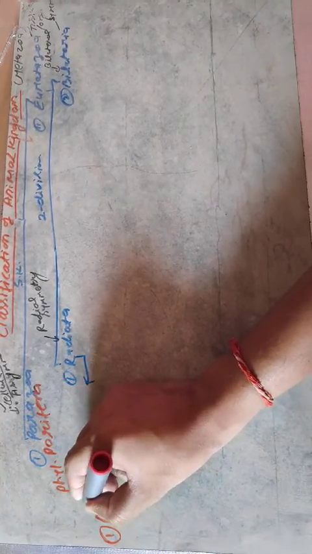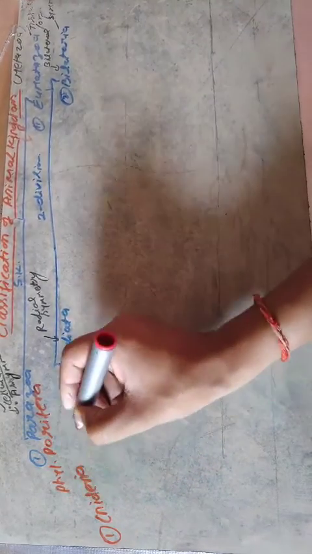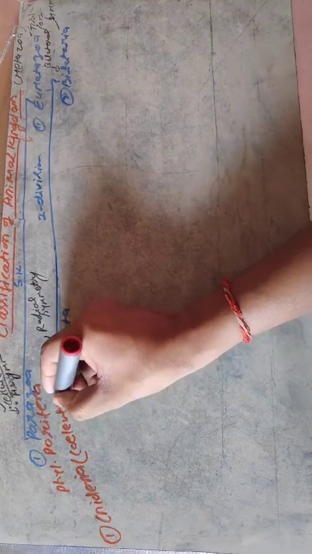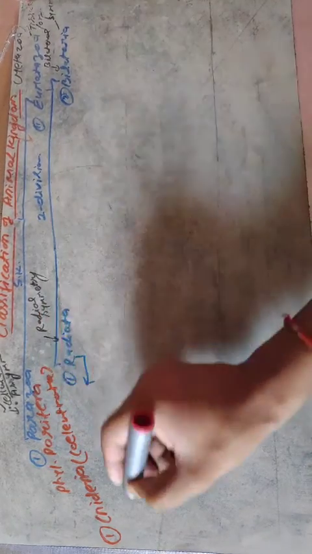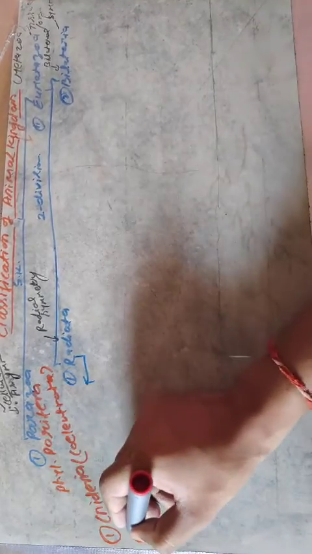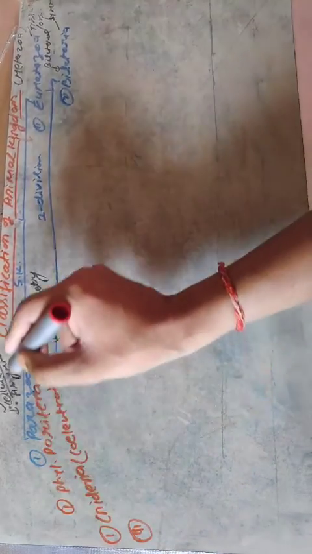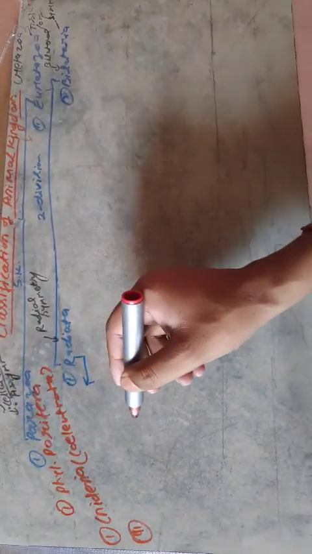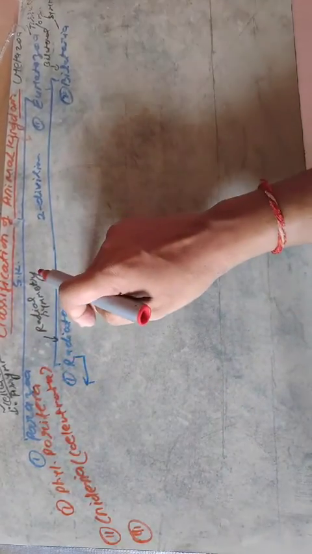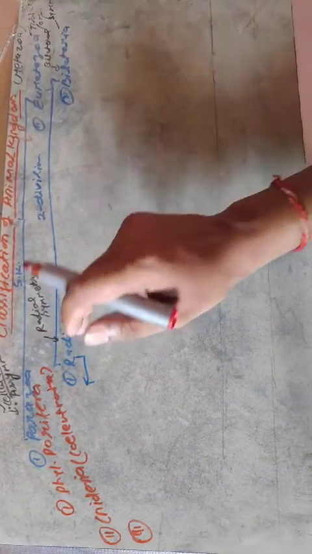Cnidaria, also known as Coelenterata, and phylum number 2, actually phylum number 3. First phylum was phylum Porifera, which is part of Parazoa. Second phylum is the phylum Cnidaria or Coelenterata, which is part of Eumetazoa and radiata.